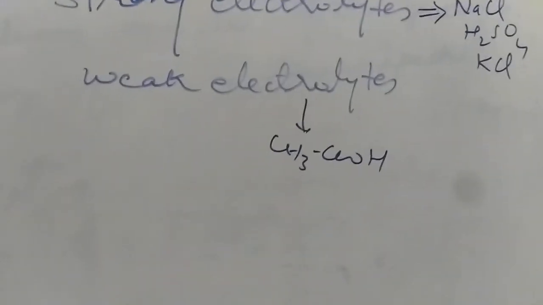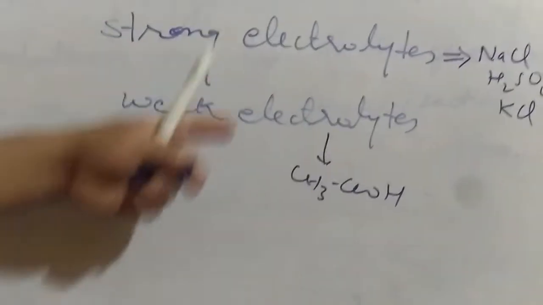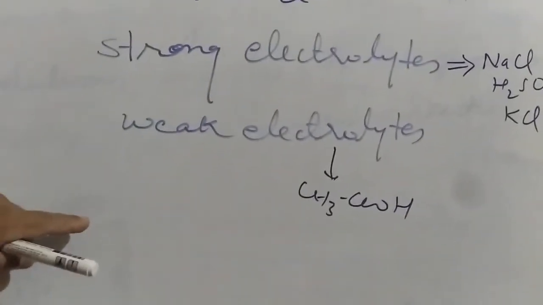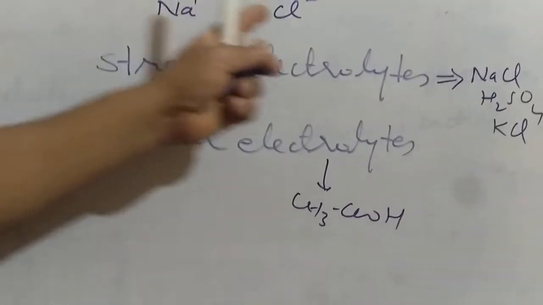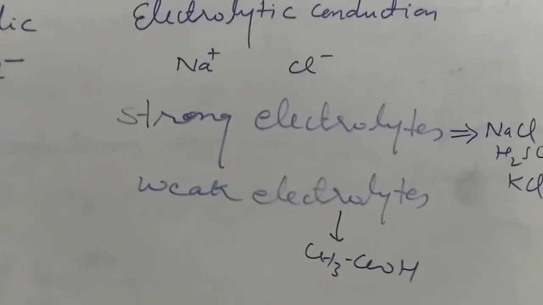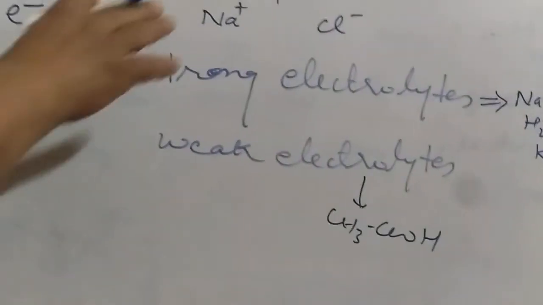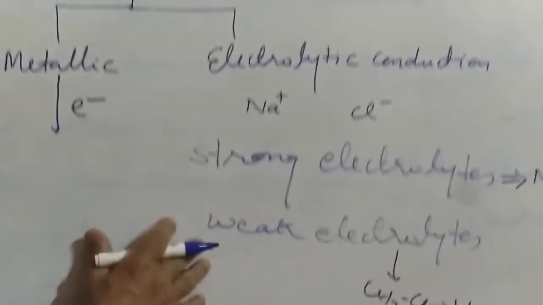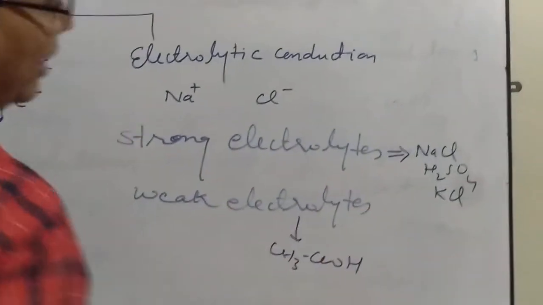Now they are all electrolytic conductors because when you dissolve them in water, or when they are present in their aqueous solution, they produce ions, and the ions start moving toward the opposite electrodes and the electricity starts flowing. Electrolytes are classified in two categories: one we call strong electrolytes, one we call weak electrolytes.